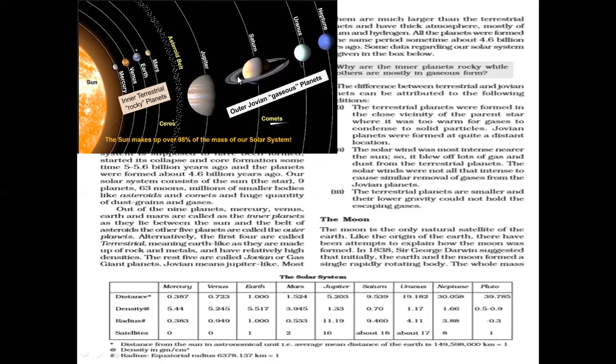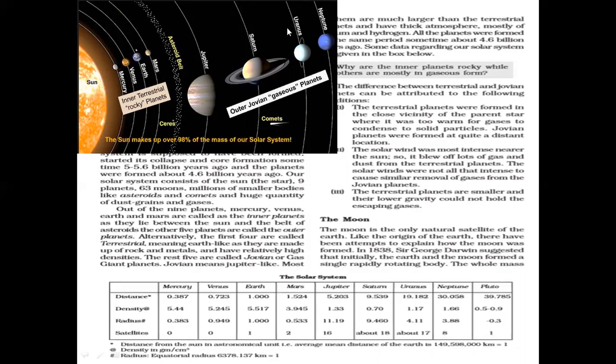And these are bigger in size as well. Over here you can see it is quite visible that the size of the outer planets is bigger than these inner planets. So the terrestrial planets are formed in the closer vicinity of the sun star, where it is too warm for gases to condense to solid particles.